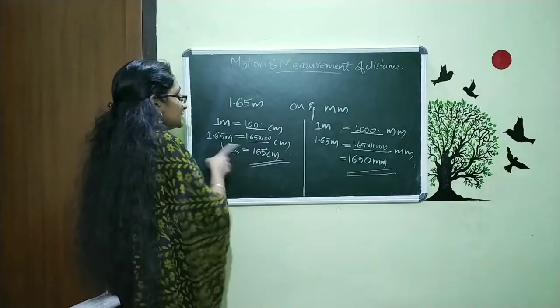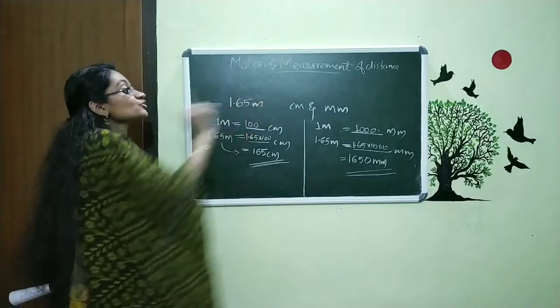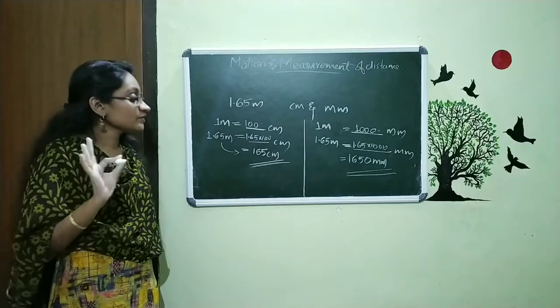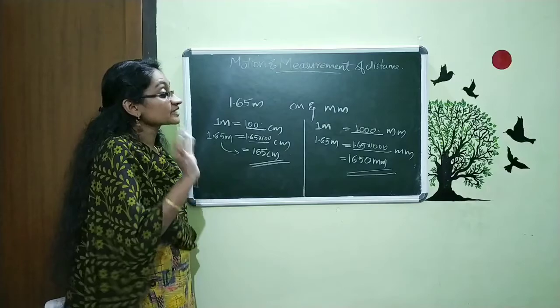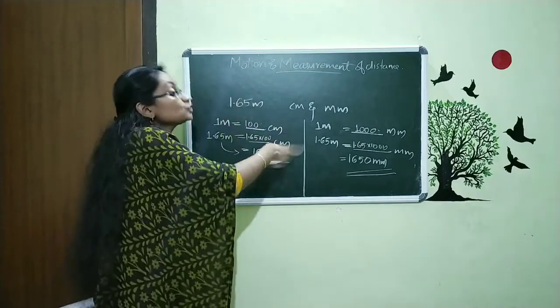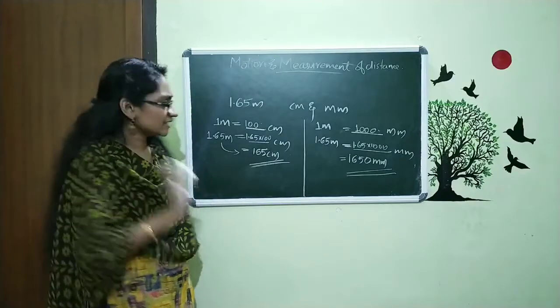Here we converted the meter to centimeter. So when we want to convert meter to centimeter, the only thing is we multiply the value with 100. And when we want to convert meter to millimeter, we multiply it with 1000. That is the only thing.